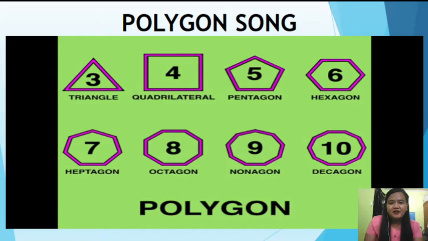So, there you have it! The polygon song. Sabi nga, a polygon is a shape with lines that connect. The number of sides tells the name of the shape. Ibig sabihin, kung ilan yung number ng sides, yun yung pangalan ng shape ng isang polygon. So, we have 3, 4, 5, 6, 7, 8, 9, 10. Pasok dyan ang lesson natin for today, which is the quadrilateral. You already have an idea that a quadrilateral is a shape with four sides and four angles.